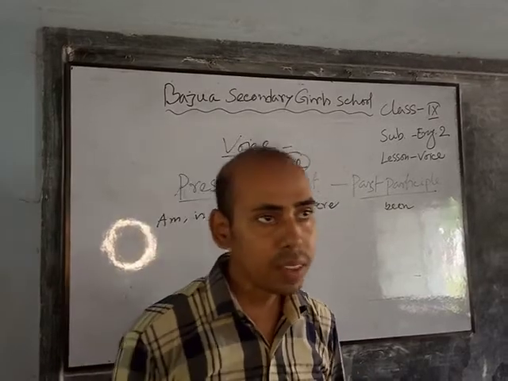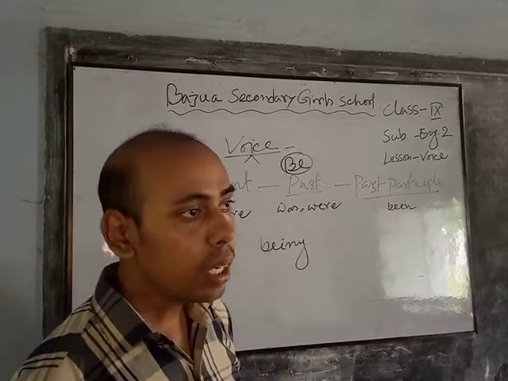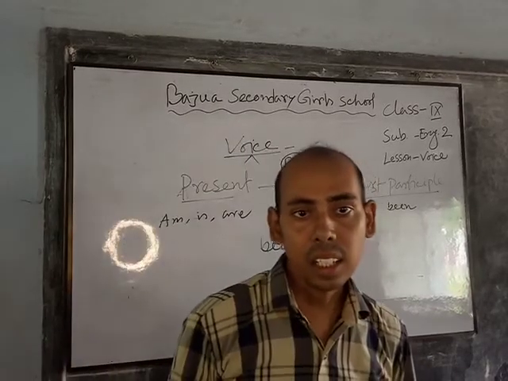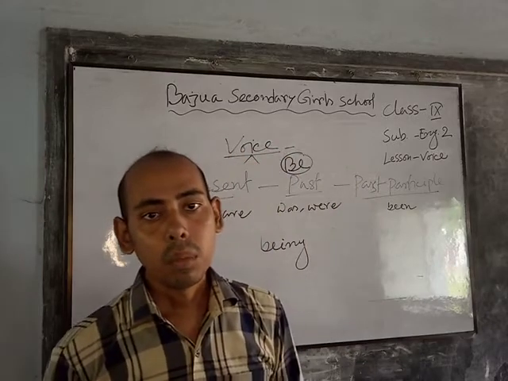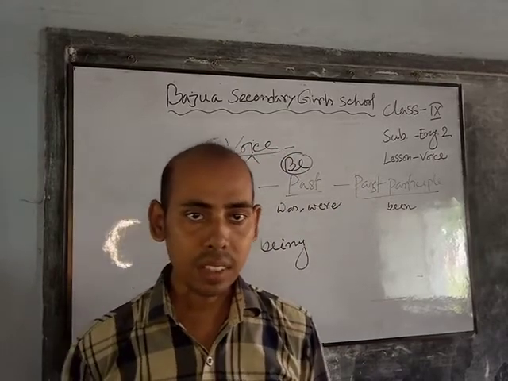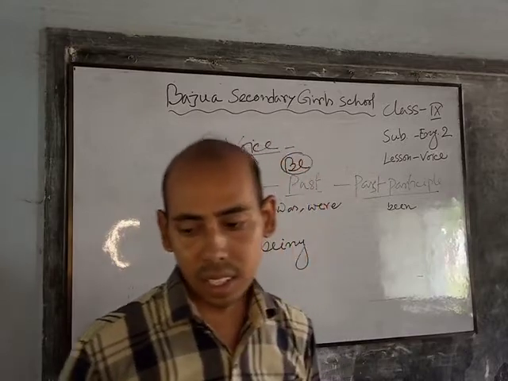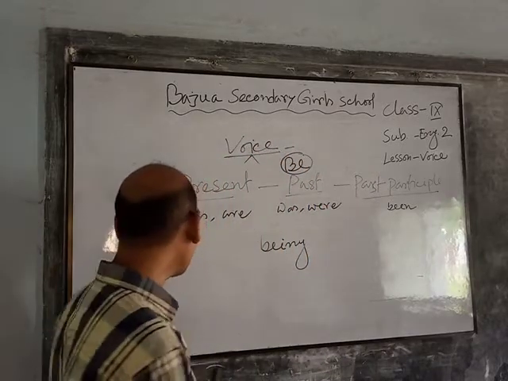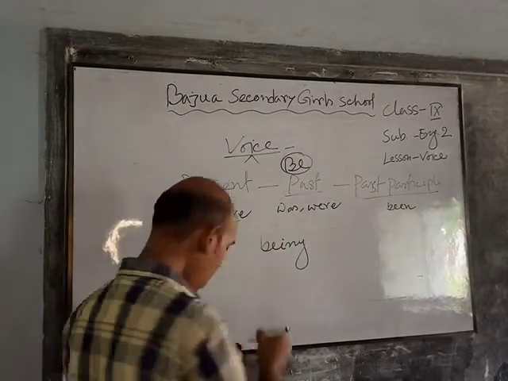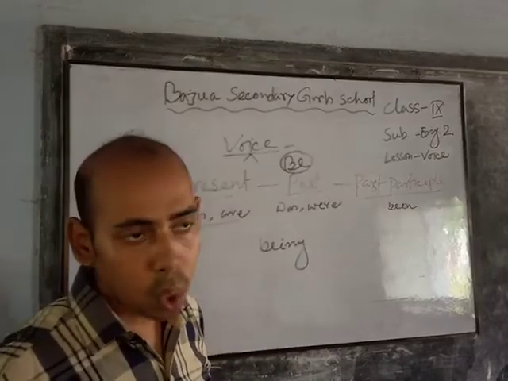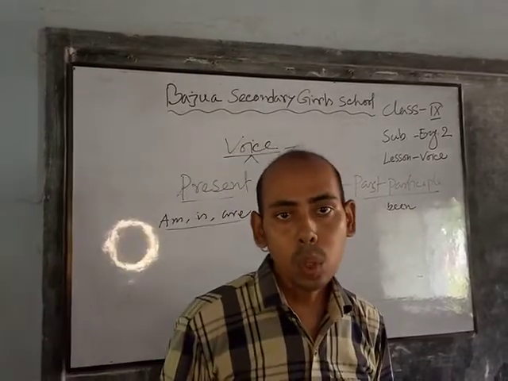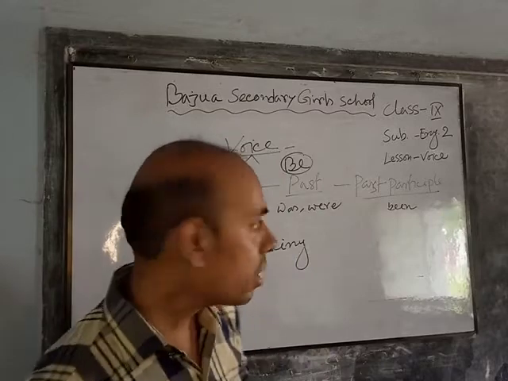Now, dear students, we will discuss it according to the tense. In present indefinite tense, the verbs are am, is and are. So, what do we do in present indefinite tense?